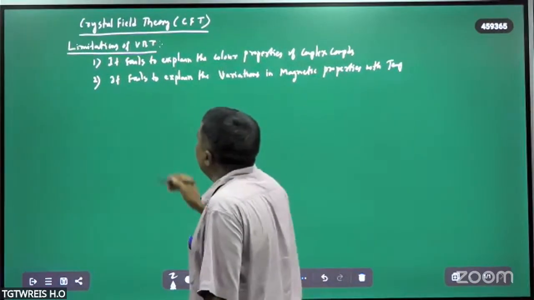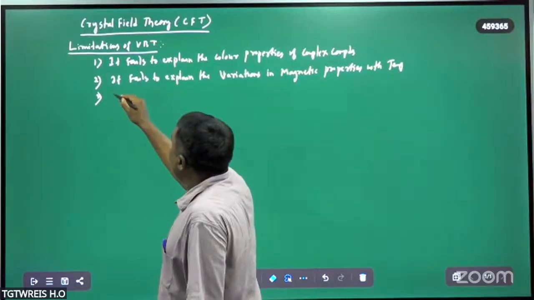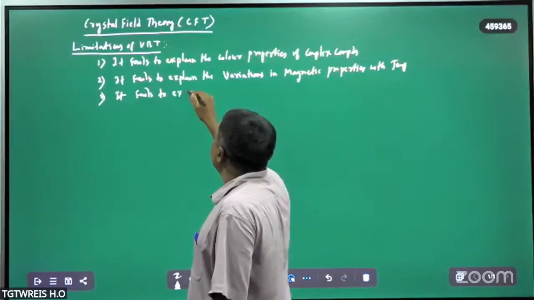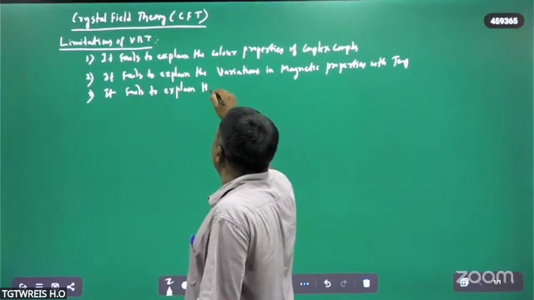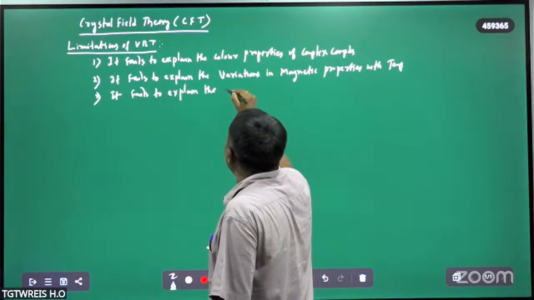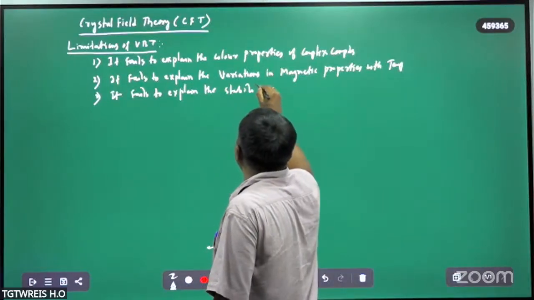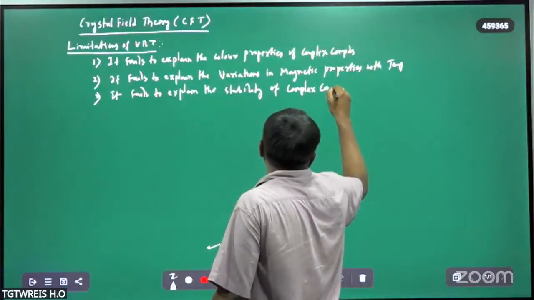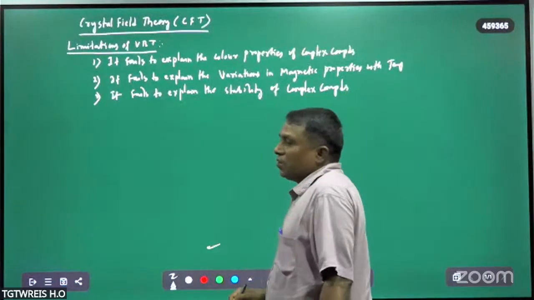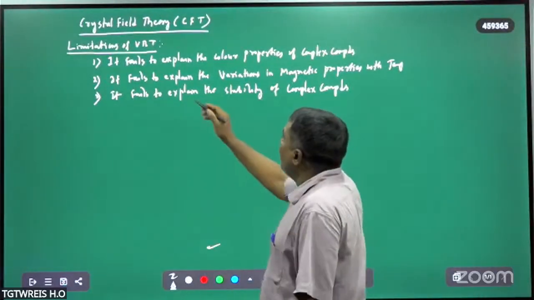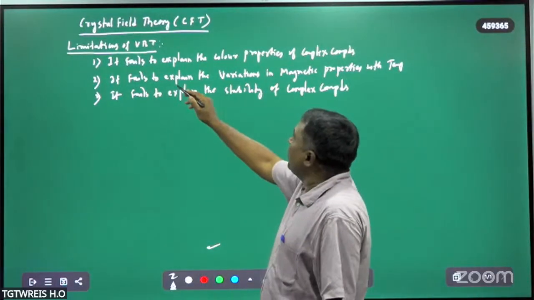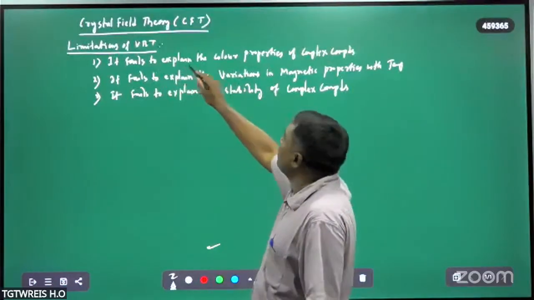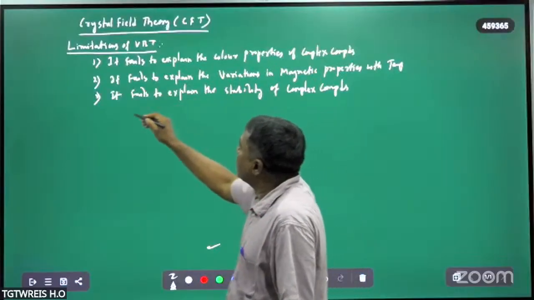It's also one more limitation of valence bond theory that it fails to explain the stability of complex compounds. So it fails to explain the stability of complex compounds, the variations in magnetic properties with temperature, and the color properties of complex compounds.